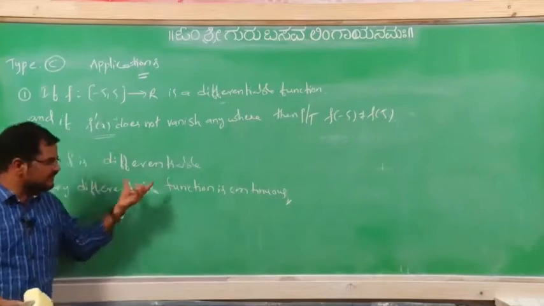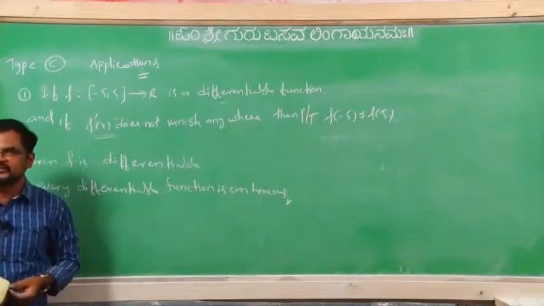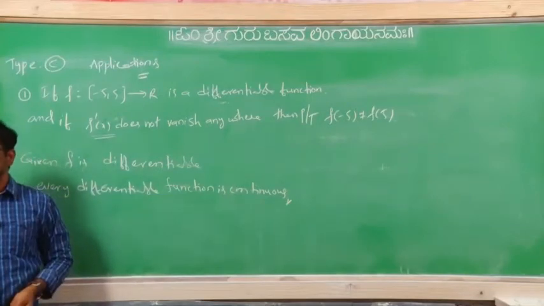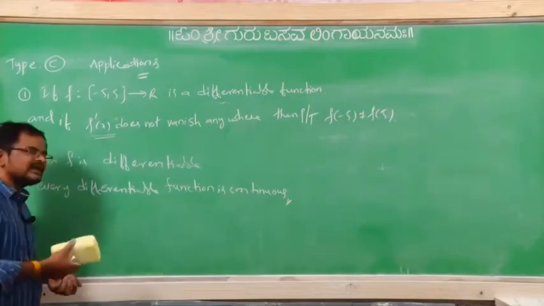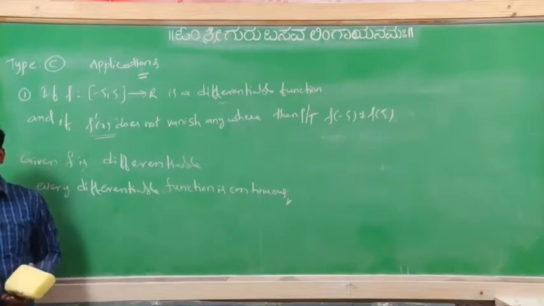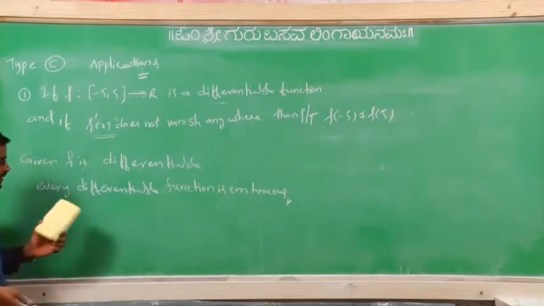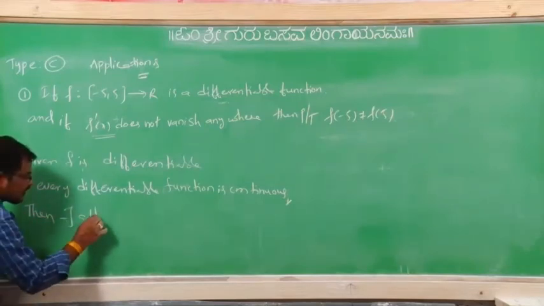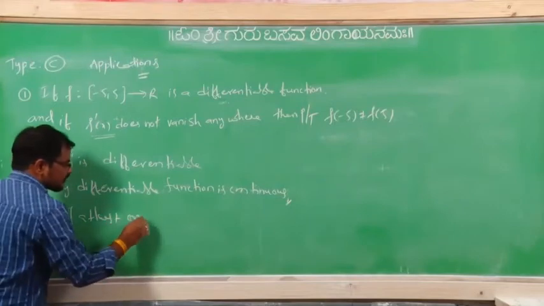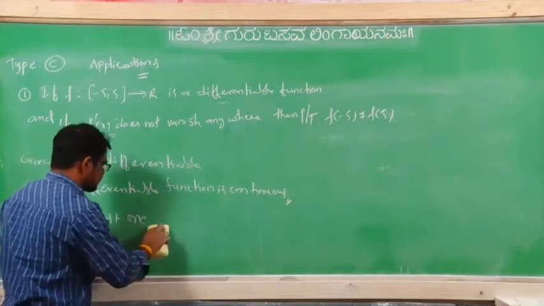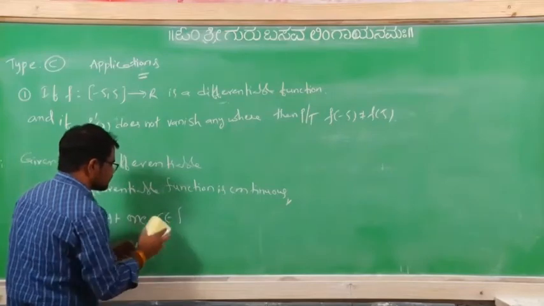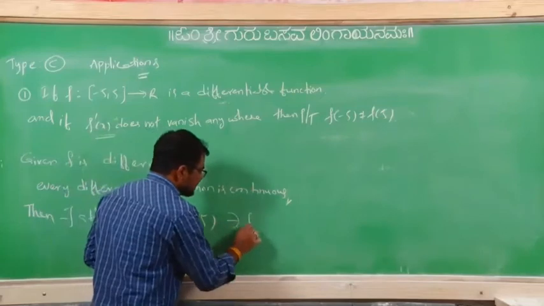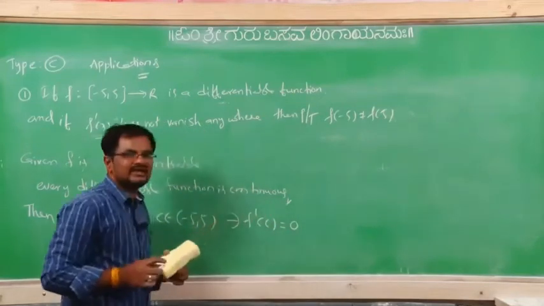So we can say f is continuous on the closed interval [a, b] and f is differentiable on the open interval (a, b). Means the two conditions of Lagrange's mean value theorem are verified. Then there exists at least one point c belonging to the open interval (-5, 5) such that f'(c) equals what?